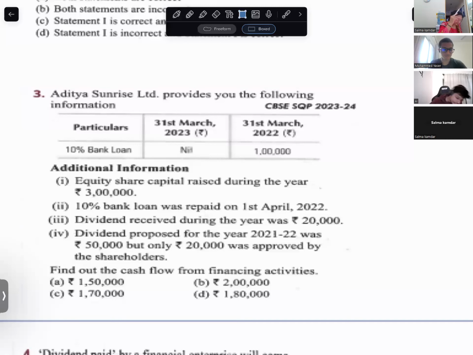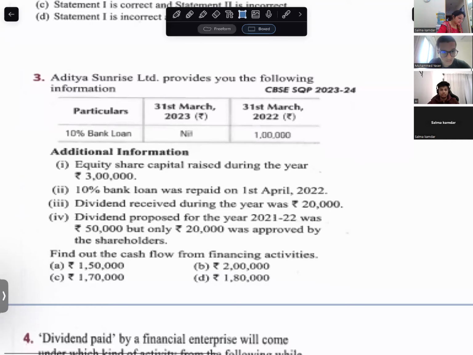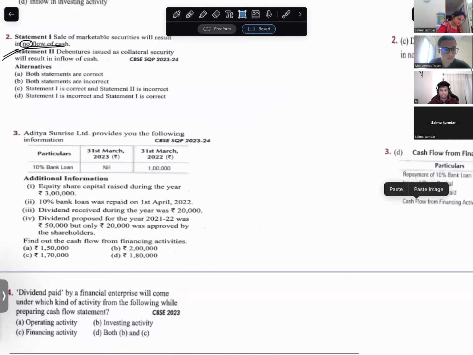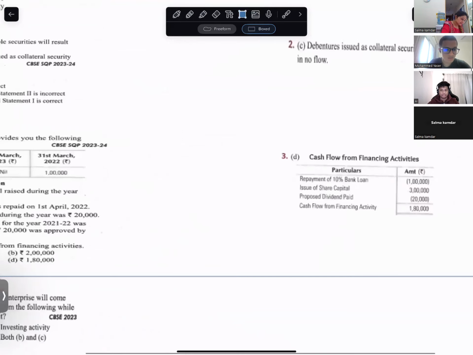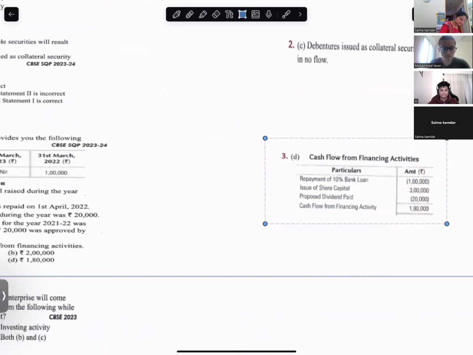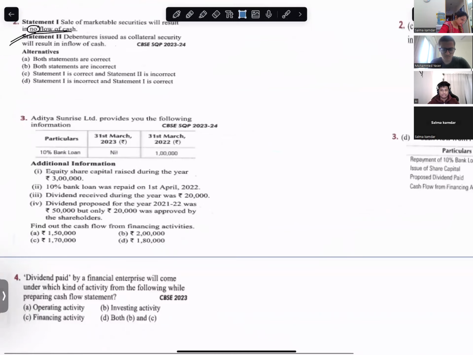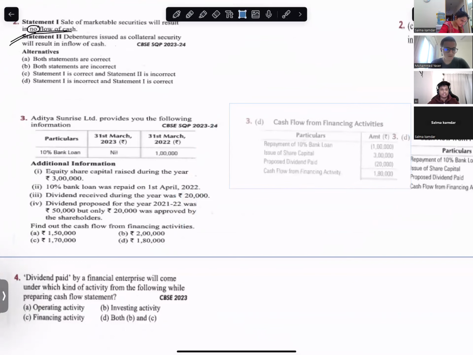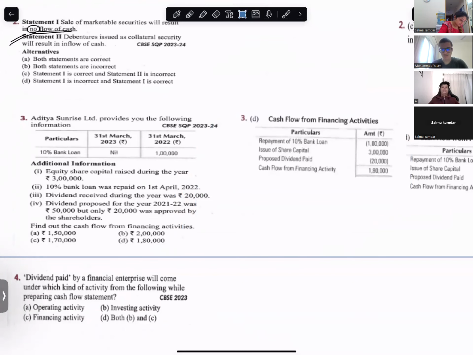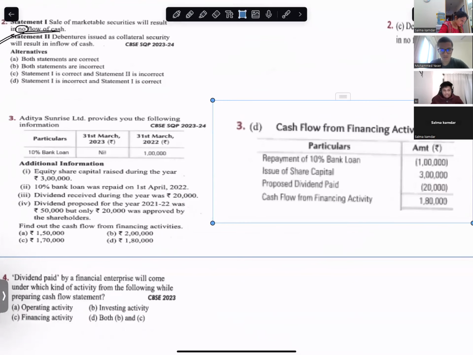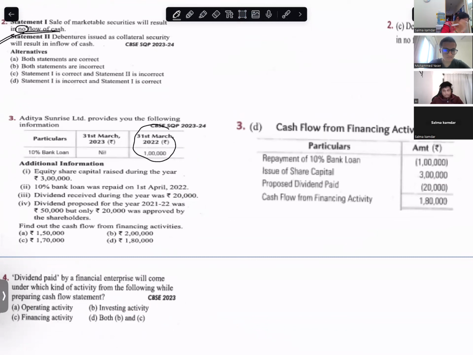Read the third one. Aditya Sunrise Limited provides you the following information. 10% bank loan in 2022, and in 2023 the bank loan is nil.